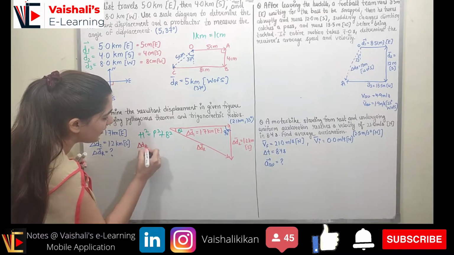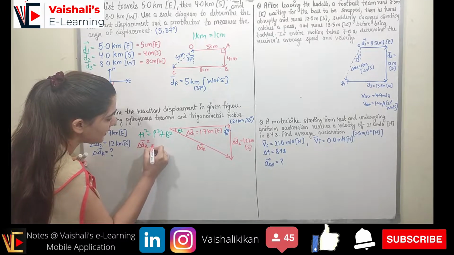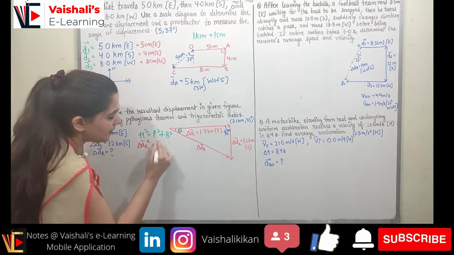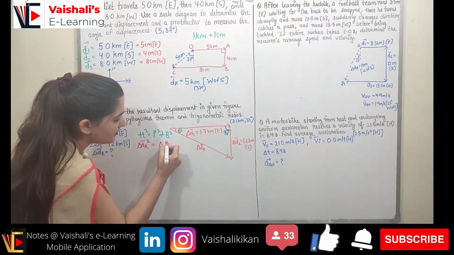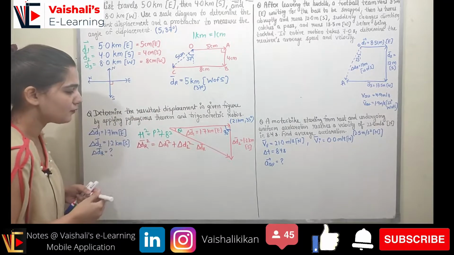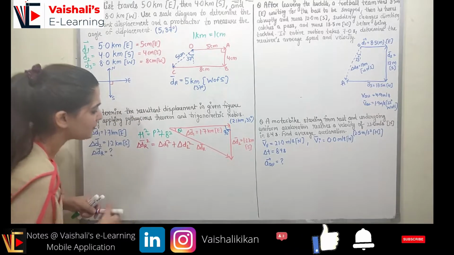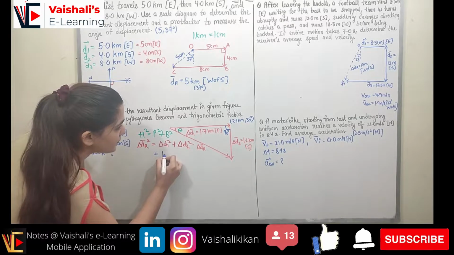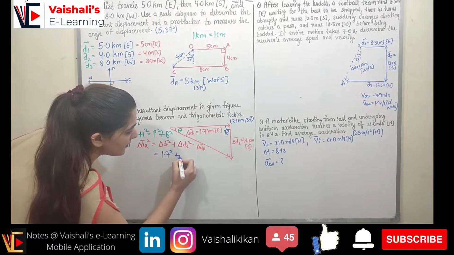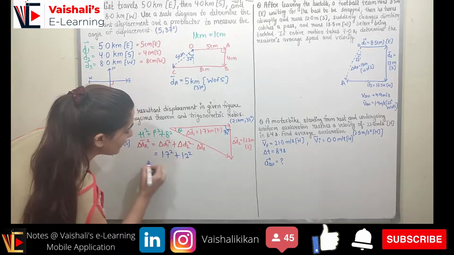Hypotenuse is delta dr. So delta dr square, we are just talking about the magnitudes, right? So here it will be equal to delta d1 square plus delta d2 square, right? So we know what delta d1 is. Let's put it: delta d1 is 1.7, so we will have 1.7 square. Delta d2 is 1.2, so we will have 1.2 square.